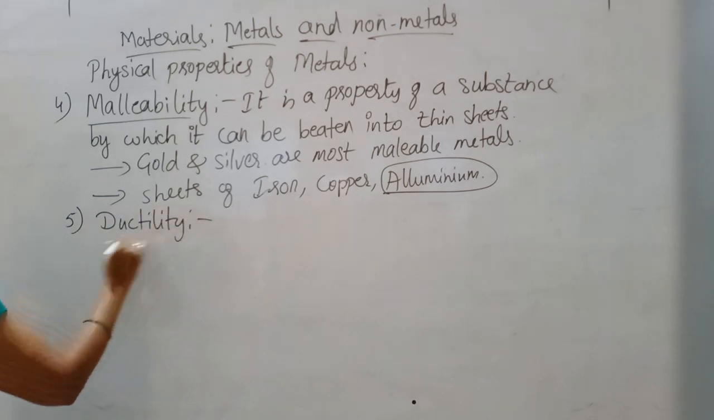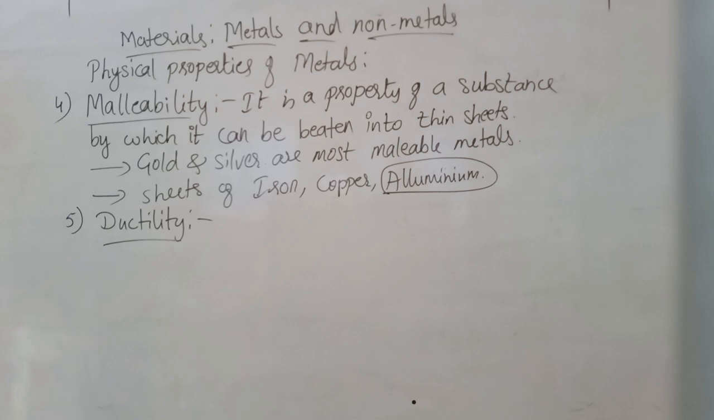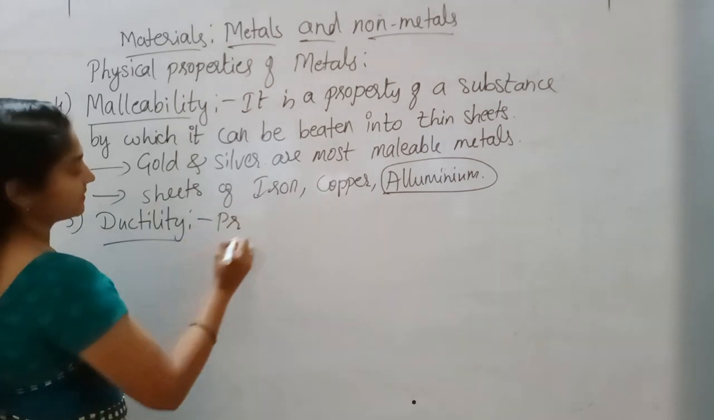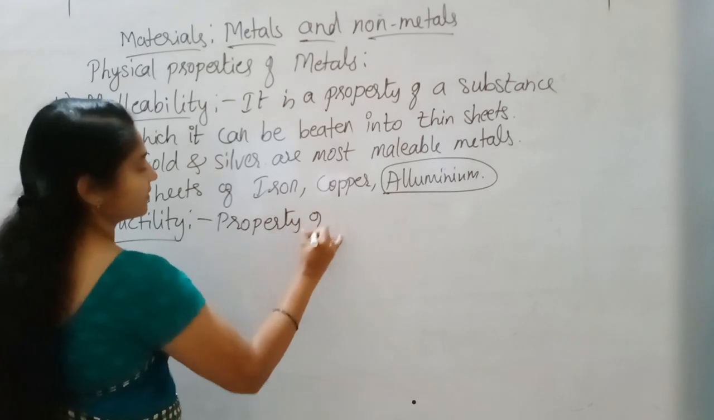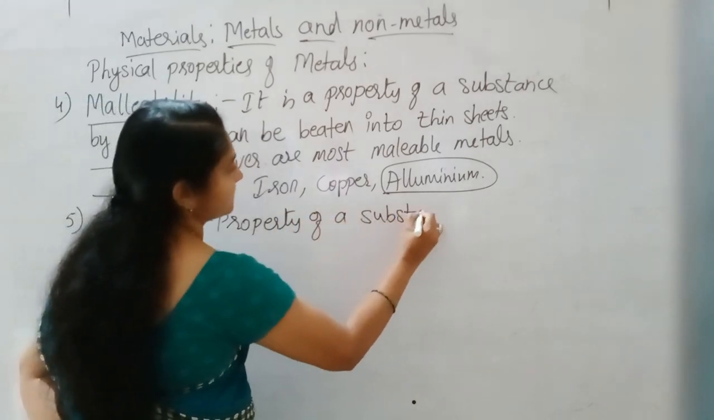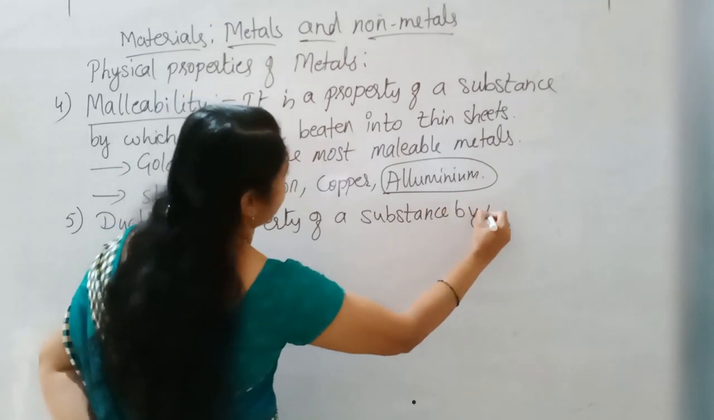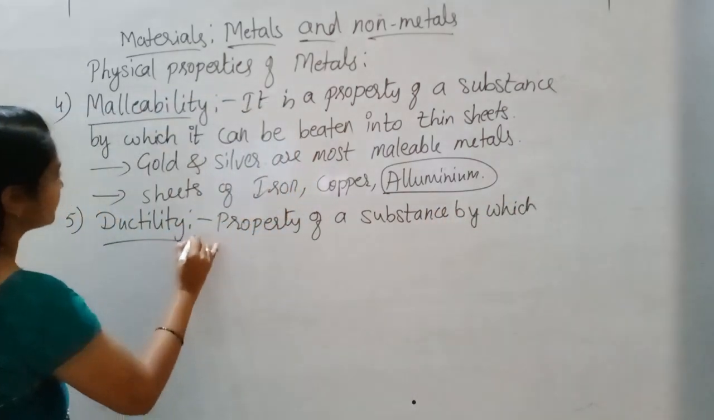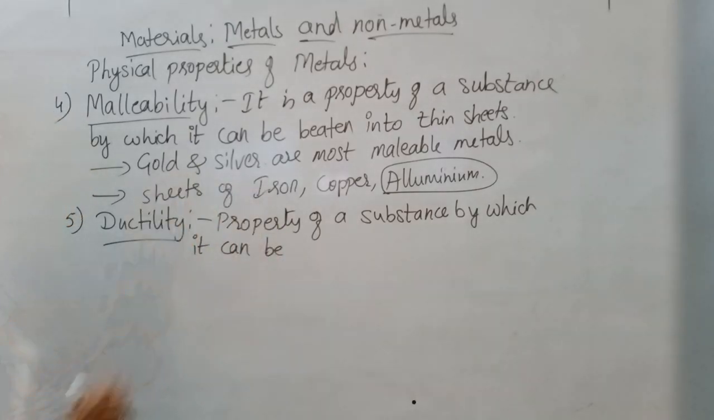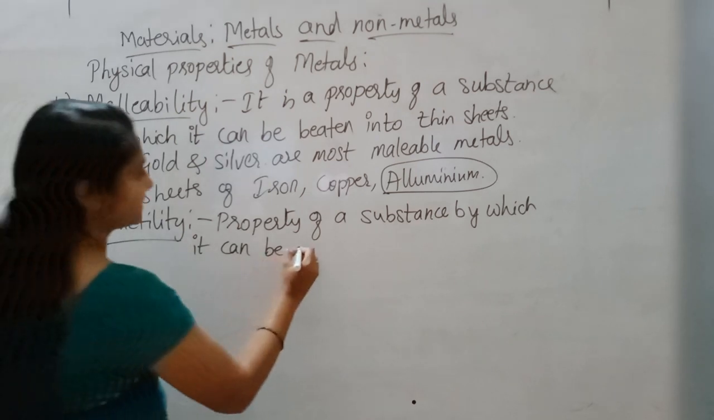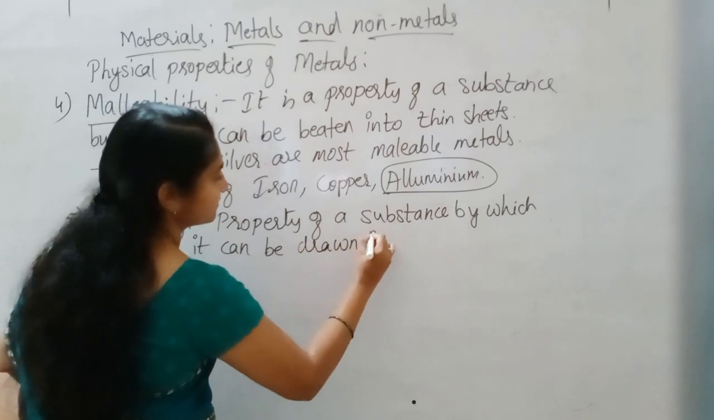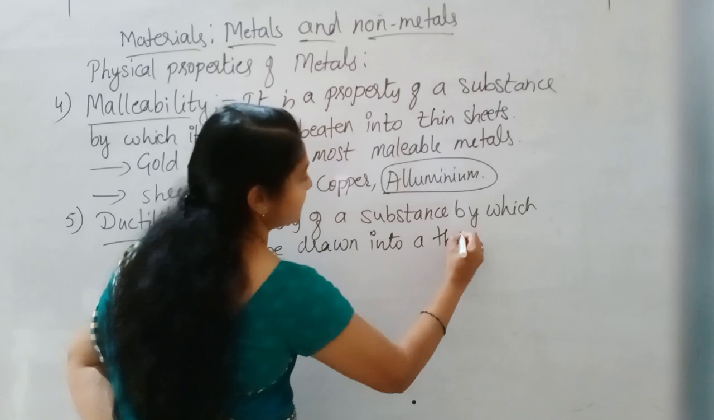What is ductility? Ductility is the property of a substance by which it can be drawn into a thin wire.